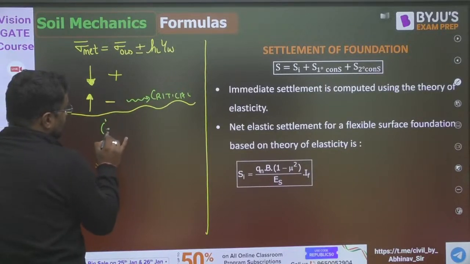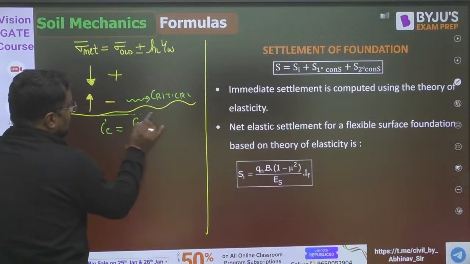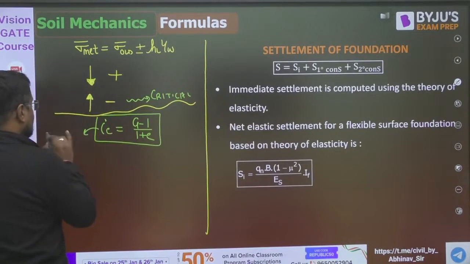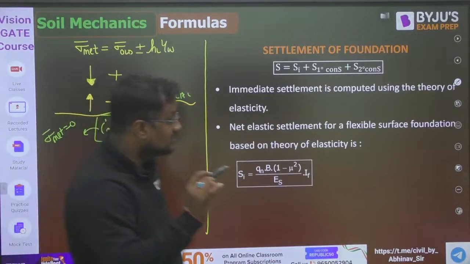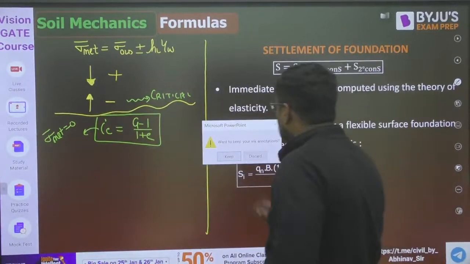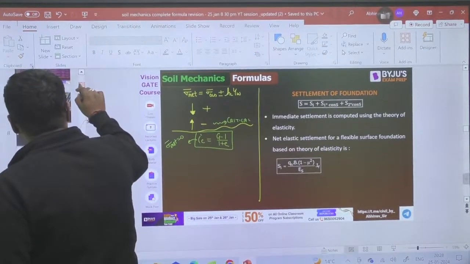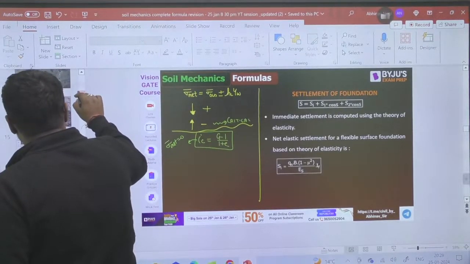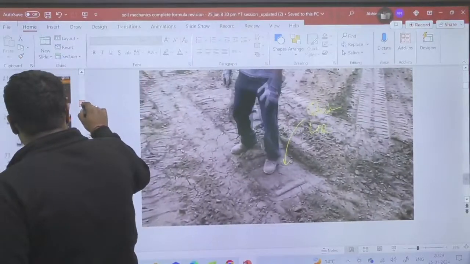And at this gradient, IC is equal to (G minus 1) over (1 plus e). The effective stress at this gradient, the sigma bar net, becomes zero. Sigma bar net zero means there is no contact force between the particles, there is no strength in the particles.